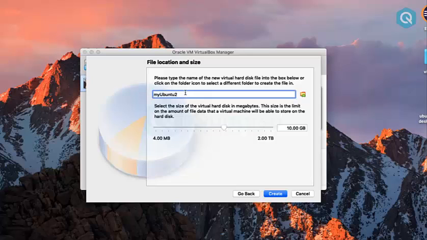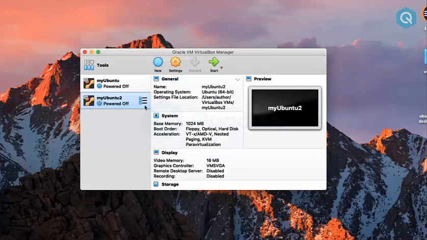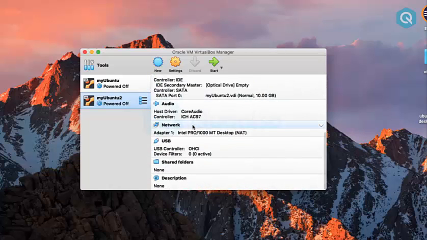I am giving it the name my Ubuntu 2 because I am going to delete it after the demonstration. Now click on Create. As you can see, a new virtual machine, my Ubuntu 2, has been created with all these configurations. Now we are all set with our virtual machine. Now it's time to download the Linux Ubuntu distribution.